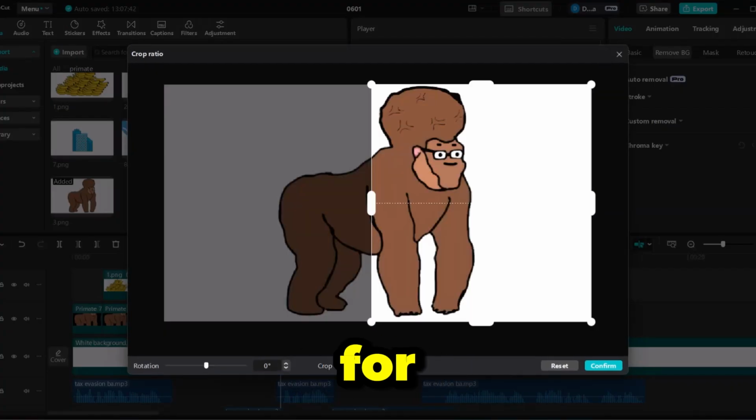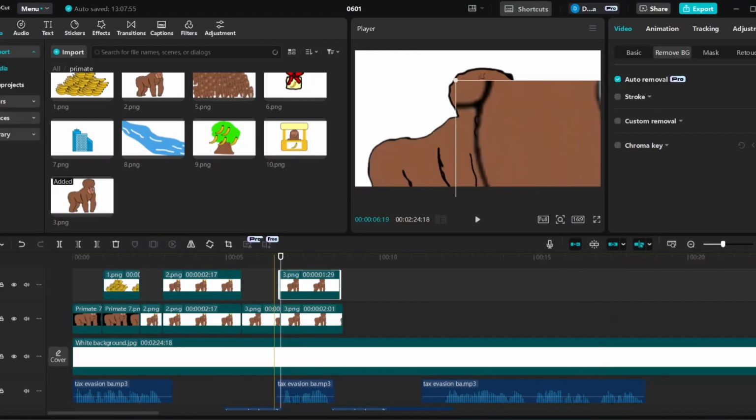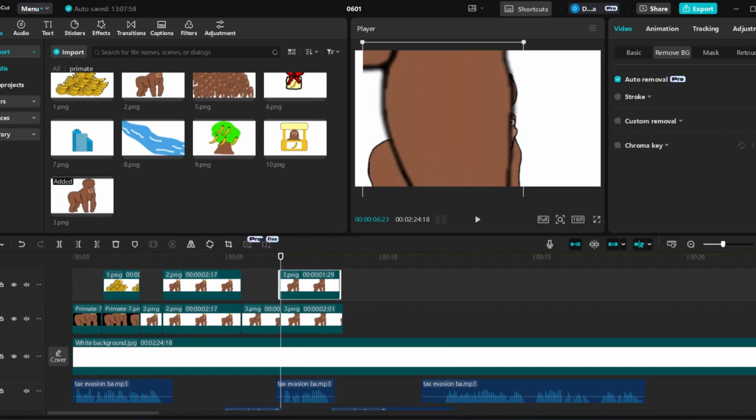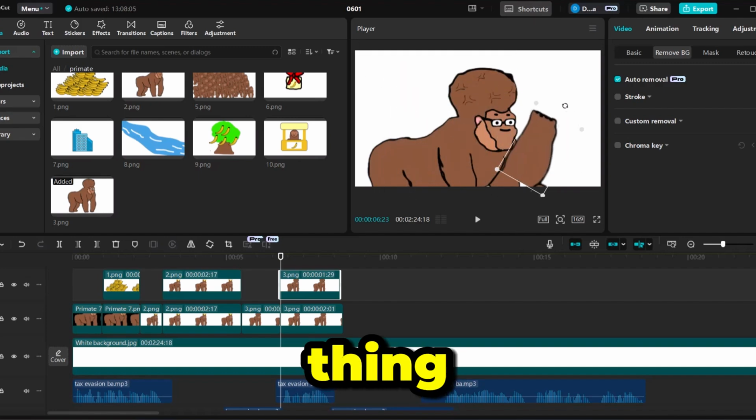Then you're gonna crop for the arms. And I'm cropping the wrong one. I did the correct thing the first time. Okay. Let's see if it works out. Okay. I'm gonna do the same thing.